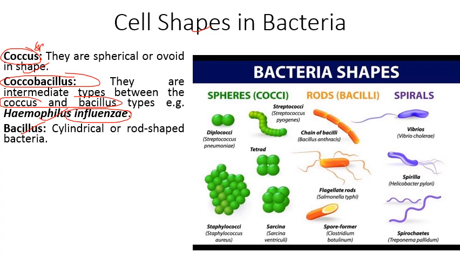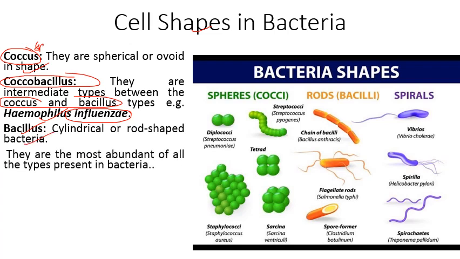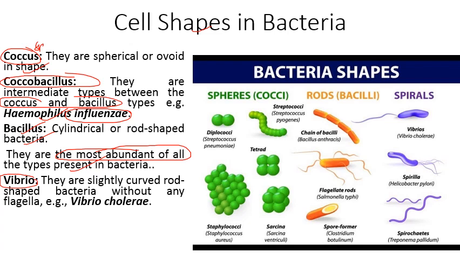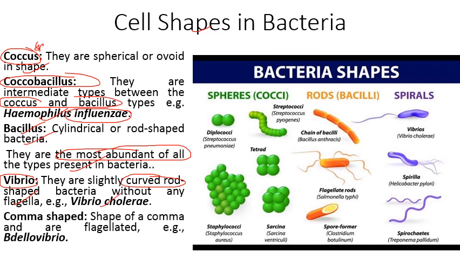The next, Bacillus. Bacillus is cylindrical or rod-shaped bacteria. They are most abundant of all types of bacteria which are present on the Earth's surface. Then Vibrio. Vibrio means comma shape. So these are curved rod-shaped bacteria without any flagella. Vibrio cholerae. Then we have comma-shaped bacteria. These are basically comma-shaped and have flagellated structures. For example, we have this Bdellovibrio.